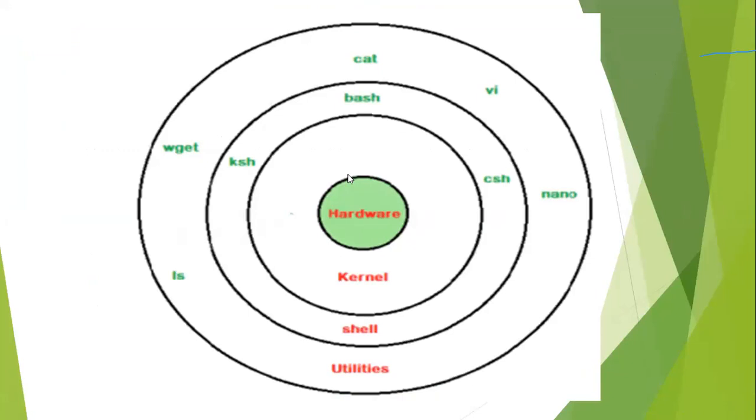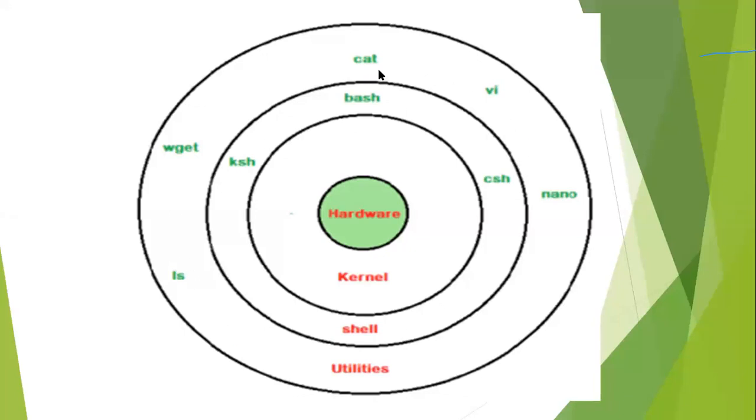Central level is the hardware layer, the next level is the kernel, then the shell, then utilities. Utilities are what the user enters as commands to the shell. Those commands are called utilities, user programs, user instructions, or user entered commands. Examples are bash (the Bourne Again shell), CSH for C shell, and KSH for Korn shell. These are the user entered commands.